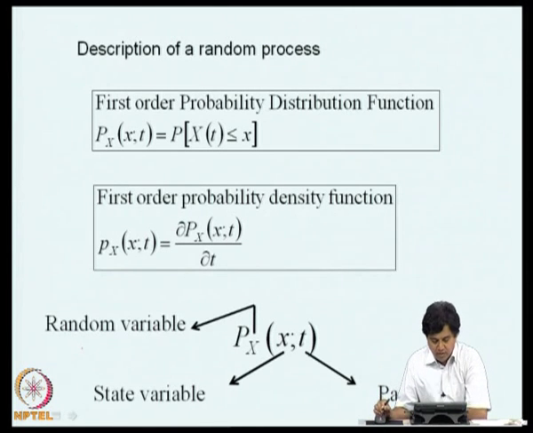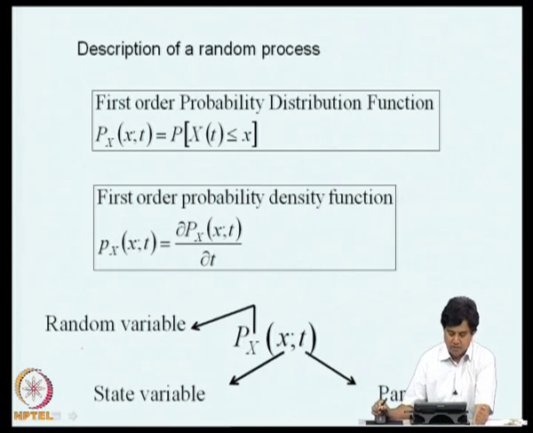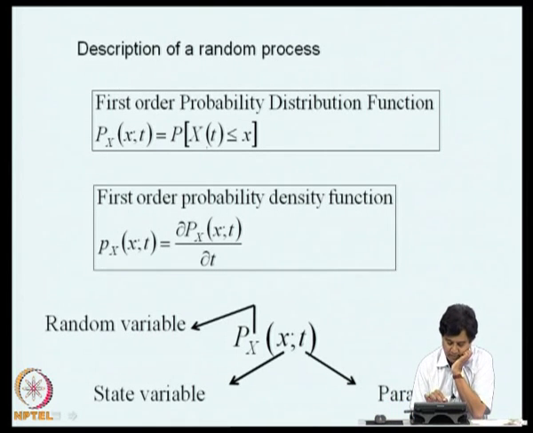Now, how do we describe random processes? For a given value of time, we have seen that x of t is a random variable. So, I can write down the probability distribution function of that random variable. So, x of t is a random variable. I can ask the question, what is the probability of x of t less than or equal to x? This we call the first order probability distribution function of random process x, and we denote it as p